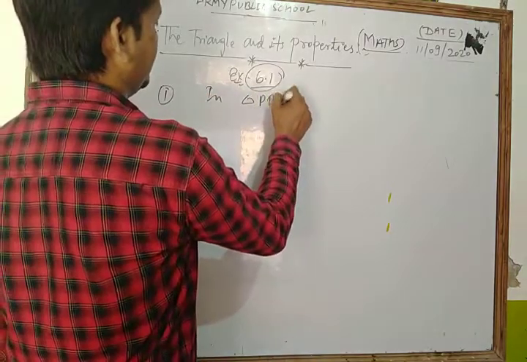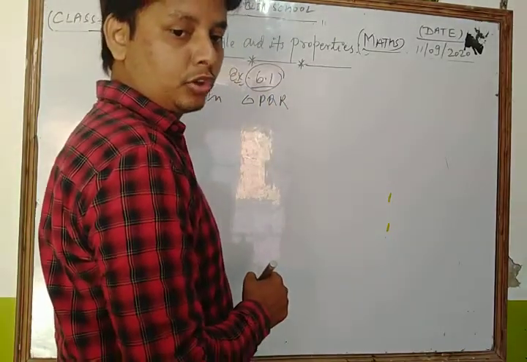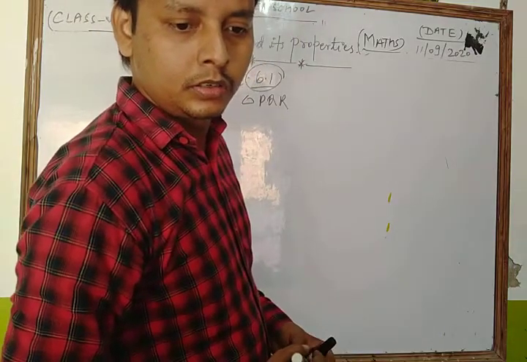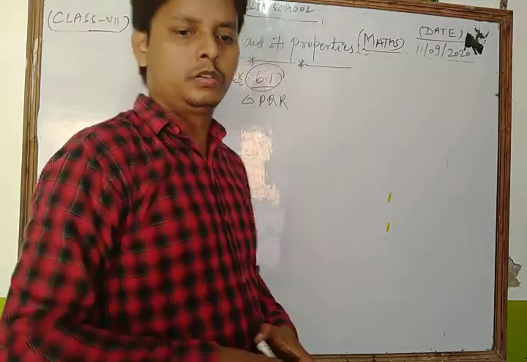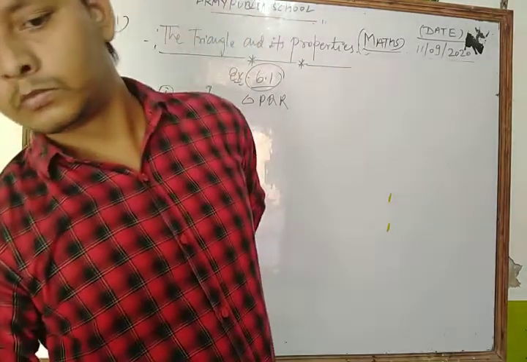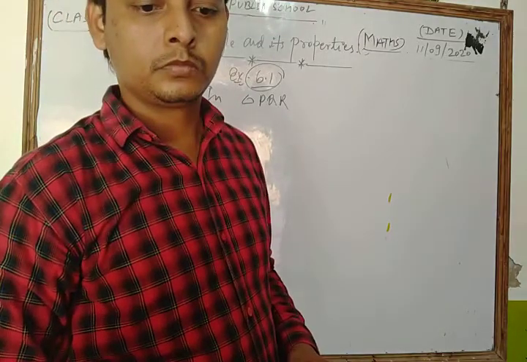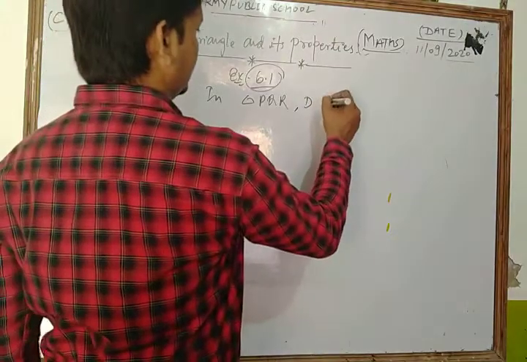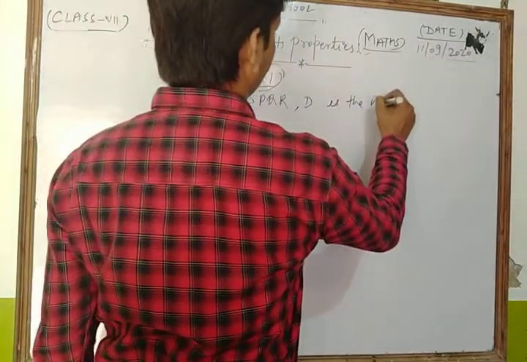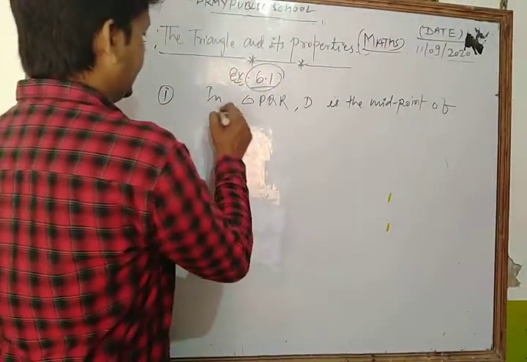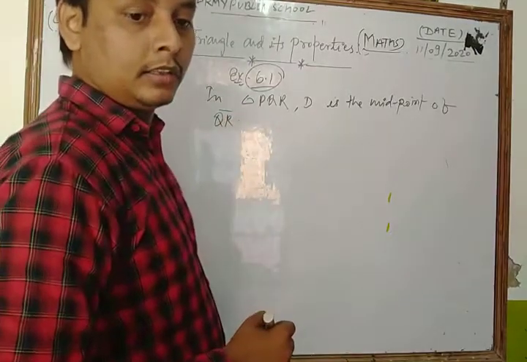In triangle PQR, D is the midpoint of QR, line segment QR.